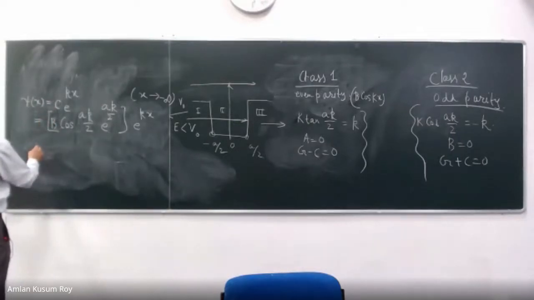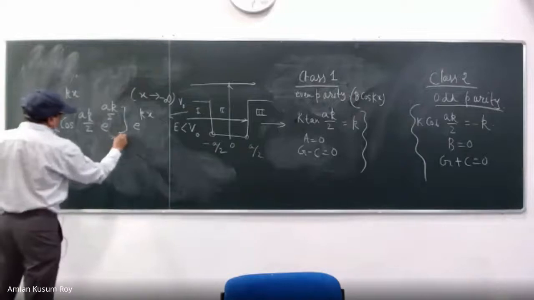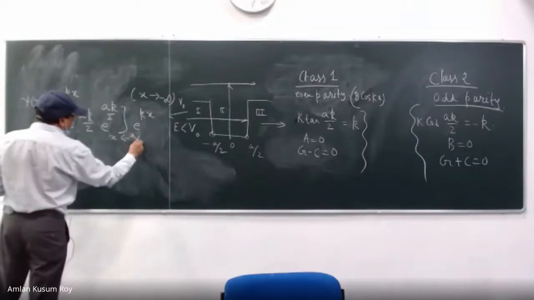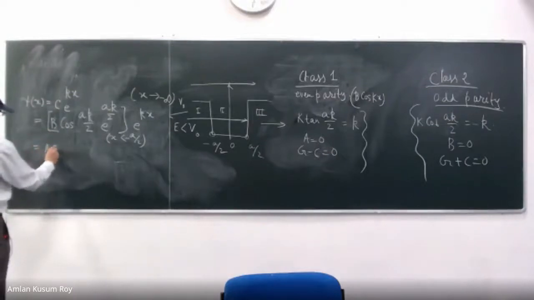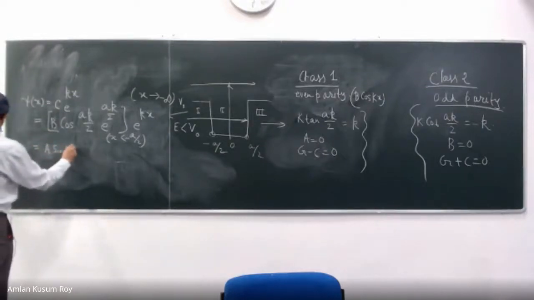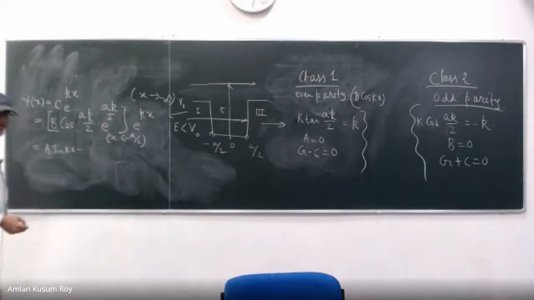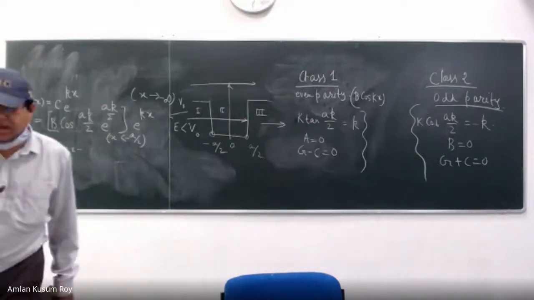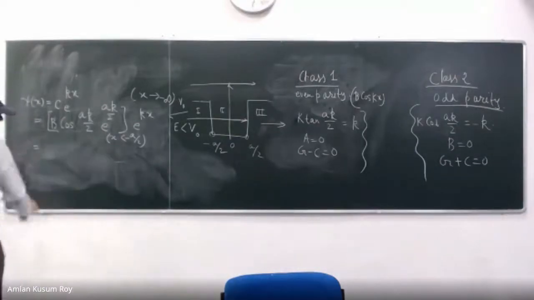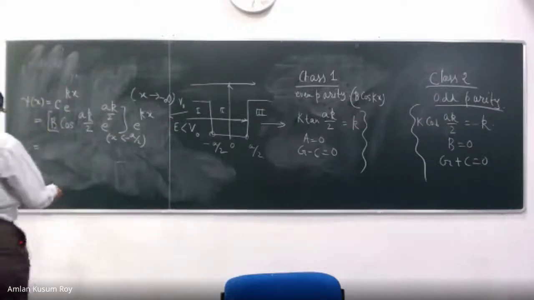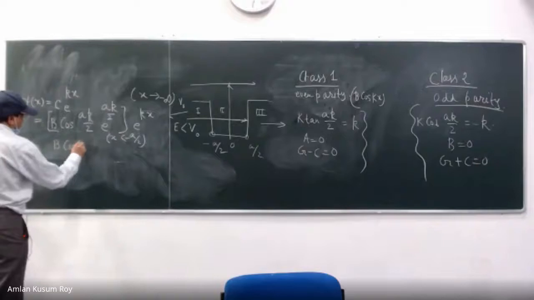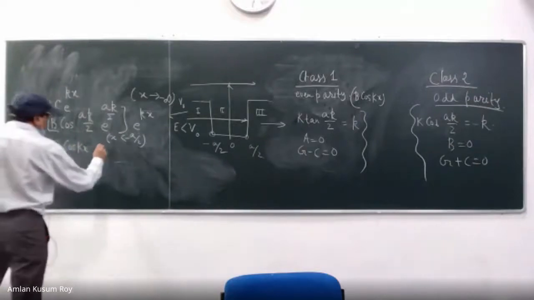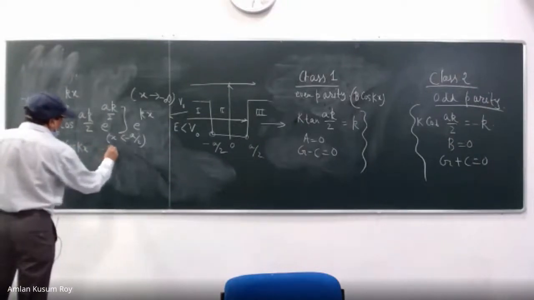Okay, so this is my x less than minus a by 2 region, and then a sine kx. So I don't need to write a sine kx, because this should be only b cos kx, and that is inside the box, so minus a by 2.